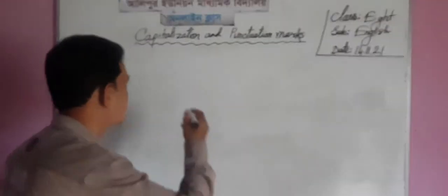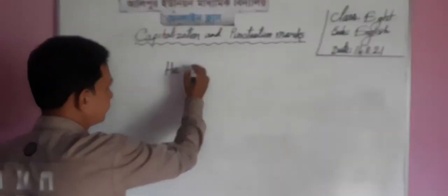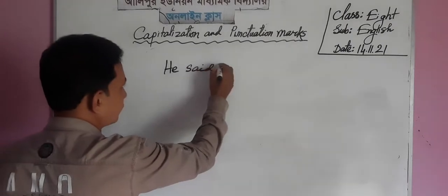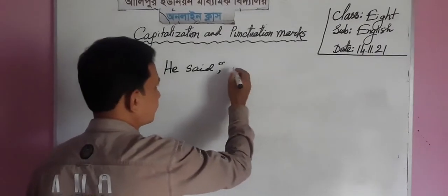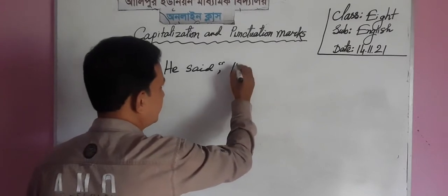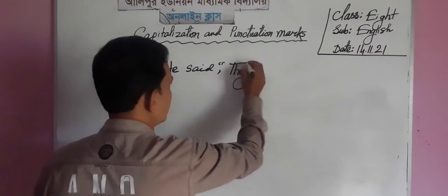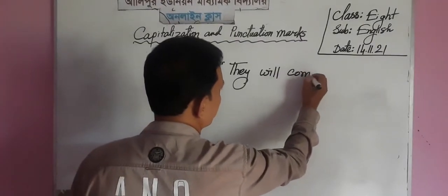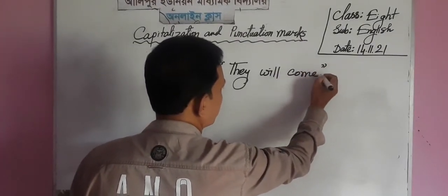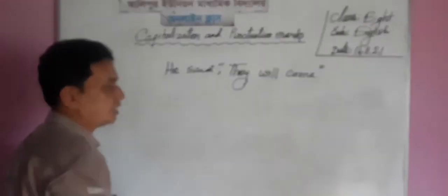Such as, he said, they will come. Dear students, he said they will come.